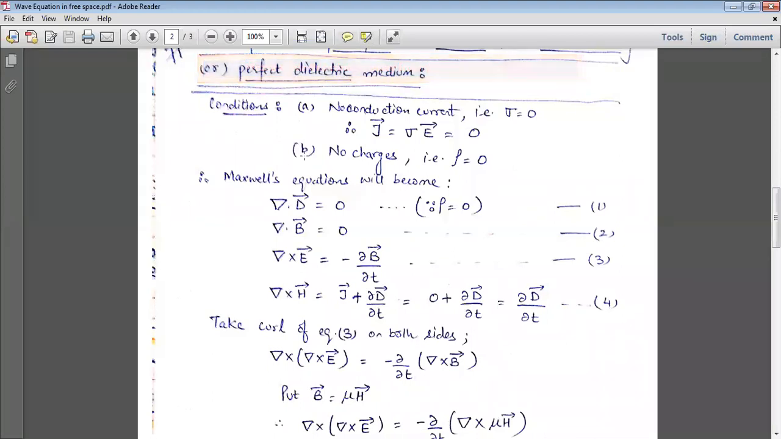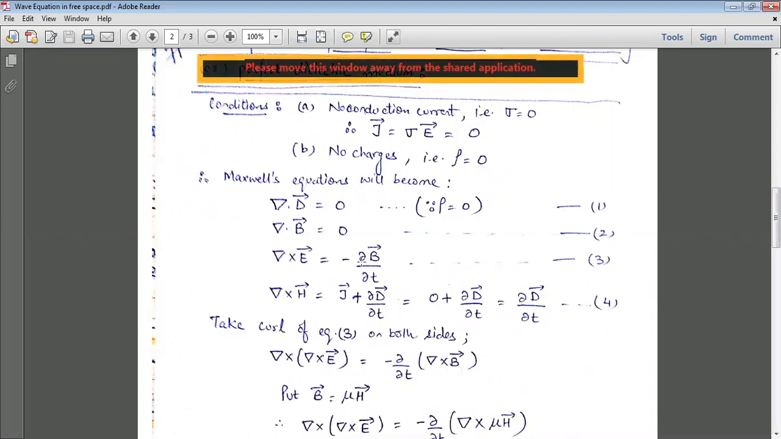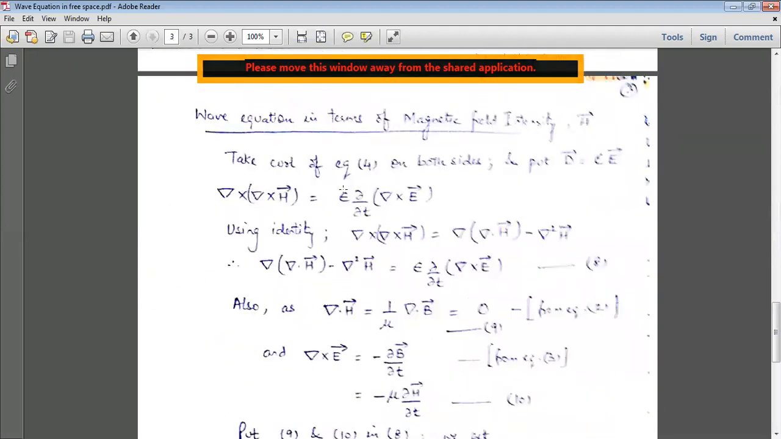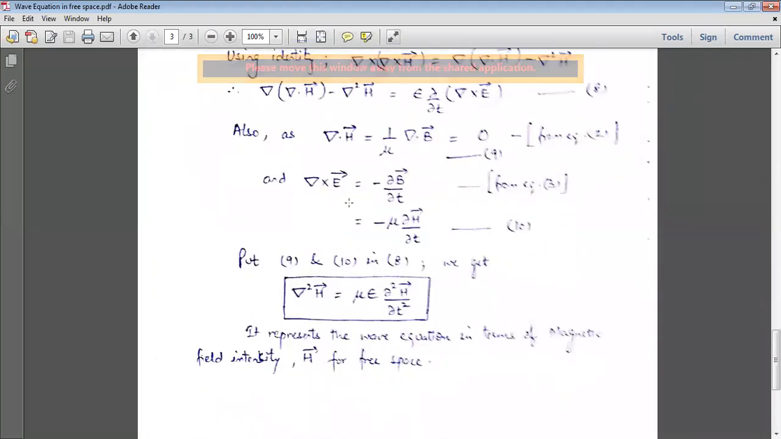These conditions are same. These Maxwell equations are same for both the electric field type wave equation and the wave equation in terms of magnetic field. Up to this point, it is same. So the difference occurs in this step, that is taking the curl of equation number 3 here. For electric field, you have to take the curl of equation number 3, and for magnetic field, you have to take the curl of equation number 4. Okay, so these are the wave equations for magnetic field and electric field vectors.